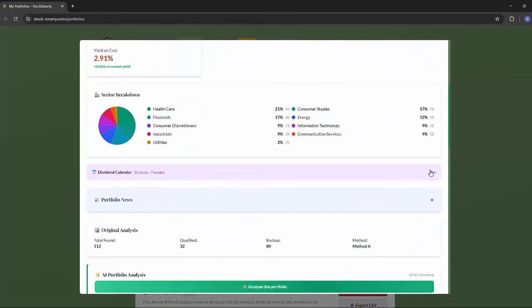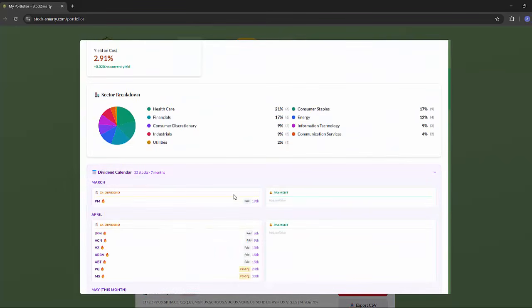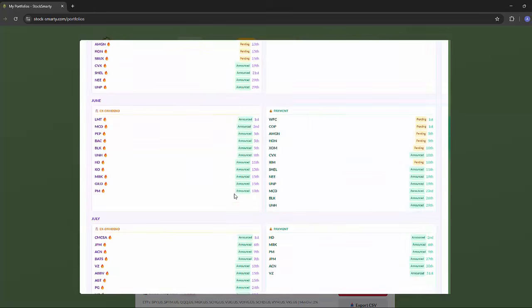We also have the dividend calendar. It shows the next 12 months of ex-dividend and payment dates across every stock in your portfolio with status pills. Really useful for seeing when income is coming in.